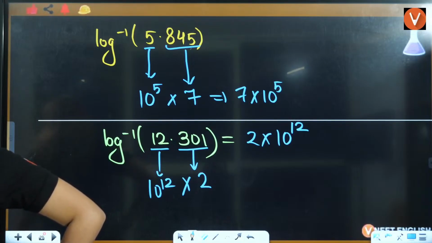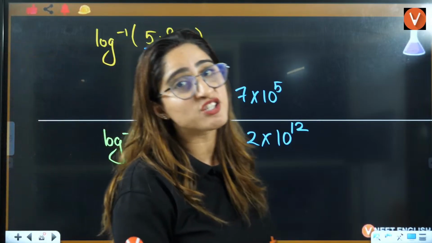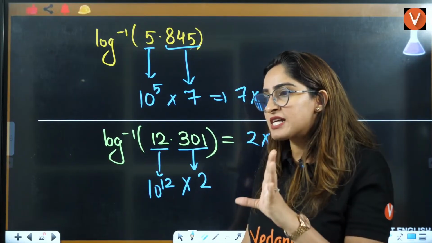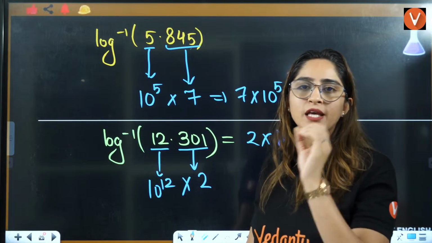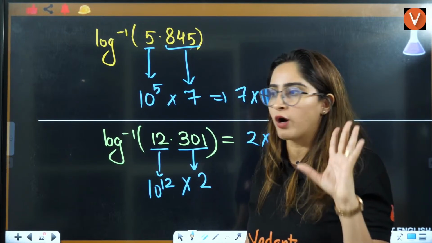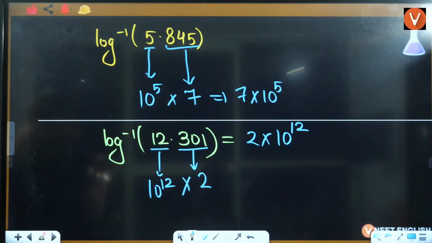They will not give you values which don't exist. They will give you values only which actually exist, for which the log exists. Especially for antilog, the values will be given very thoughtfully, so that you can take the antilog. Log inverse of 1, that will be 0, right? So the answer will be 0 only in that case.